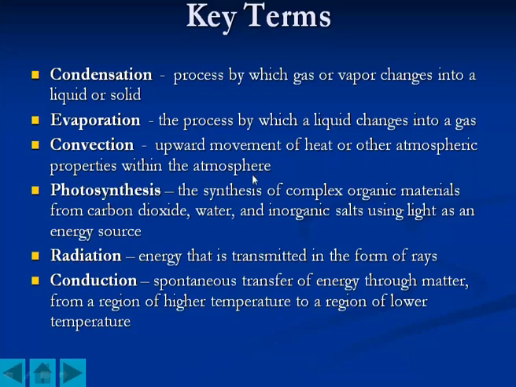So, if one hot stone is kept in contact with another stone, the heat gets transferred from one object to another. That is convection. And the same thing happens with the different zones of the atmosphere. One zone gets heated up and that heat is transferred into another adjacent zone. That is the relation of convection here.